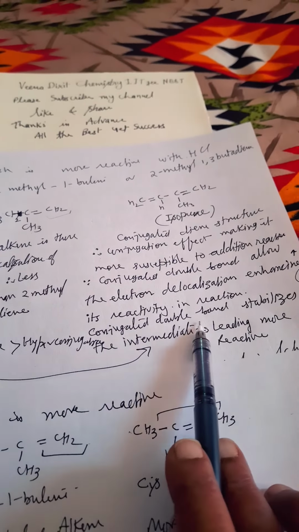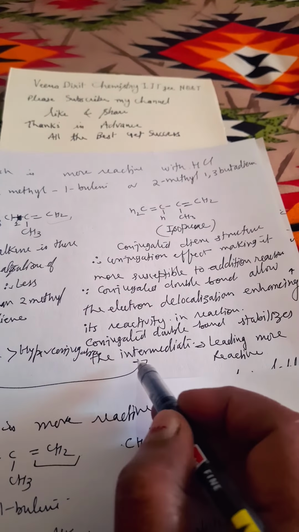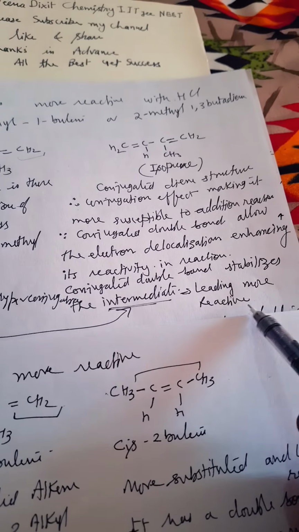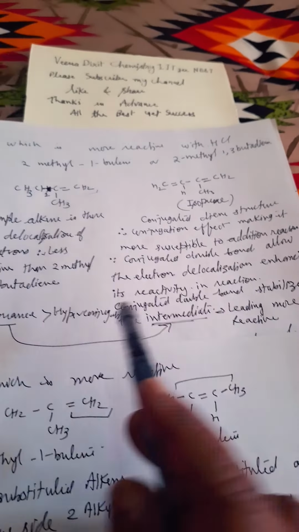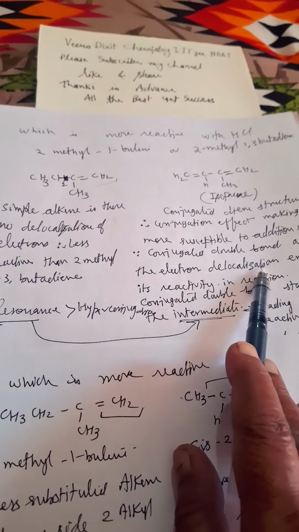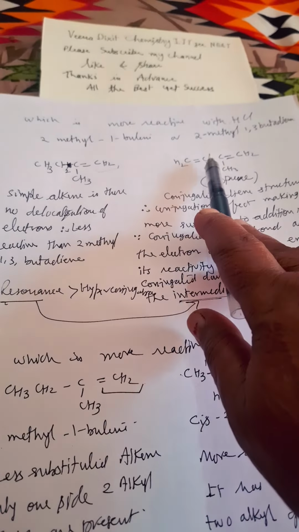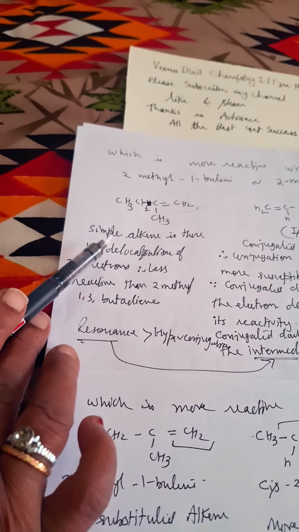So conjugated double bonds stabilize the intermediate. Remember, I am saying it stabilizes the intermediate that forms. That is why it is easily formed, leading to fast addition reaction. So this intermediate is stabilized by resonance in the case of 2-methyl-1,3-butadiene, so it is more reactive as compared to 2-methyl-1-butene.